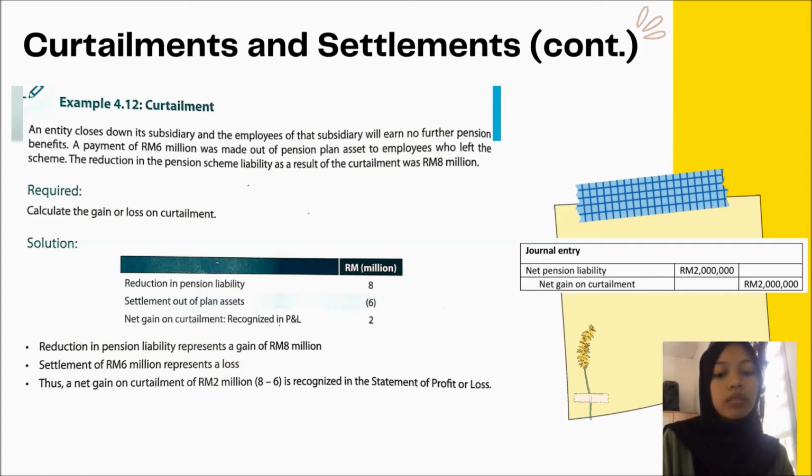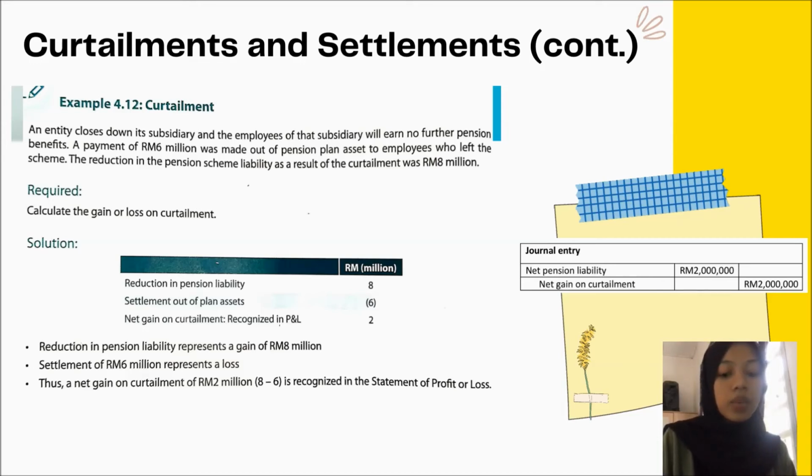So if you think logically, normally when this happens, the company needs to compensate the employees for the redundancy, or they also need to compensate them when they are made to change from a better defined scheme to a worse scheme. So normally, in this type of situation, it will cause the liability to go up as you need to bear the cost to pay for the compensation. But here in the example, the liability is going down. So the difference of 2 million ringgit will be recognized as a gain on the curtailment, recognized in the profit and loss statement and treated as the past service cost.